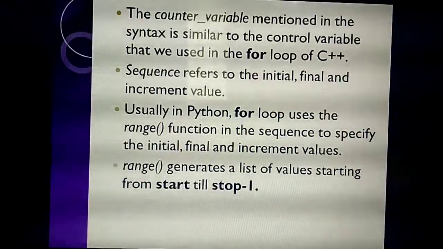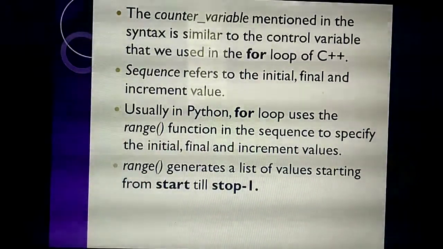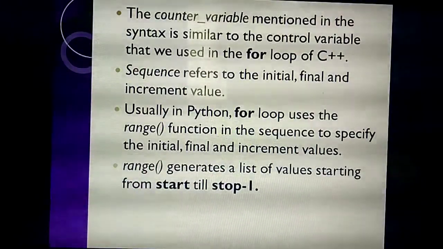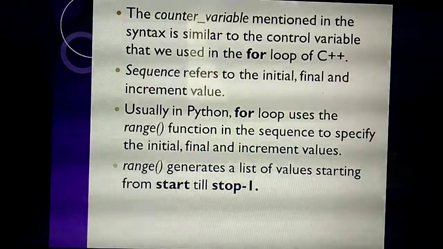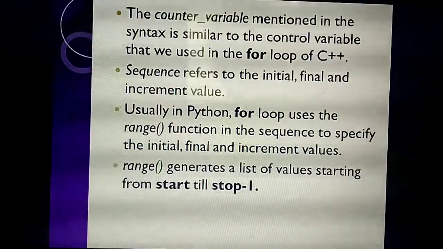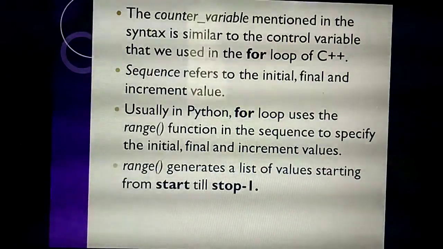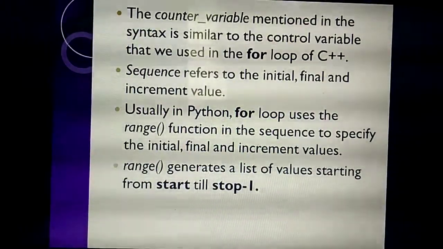For example, I am giving range of 1, 6. Listen, range of 1, 6. What's the starting value? 1. The last value I am giving is 6, that is the stop value. It will take 6 minus 1. Understand? So the last value is 5. Understand?